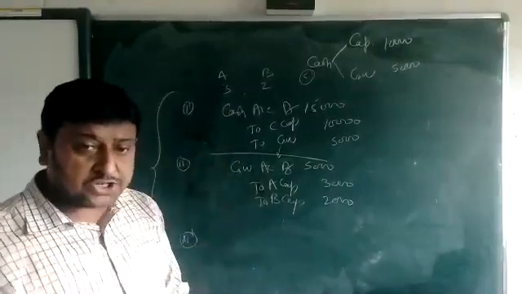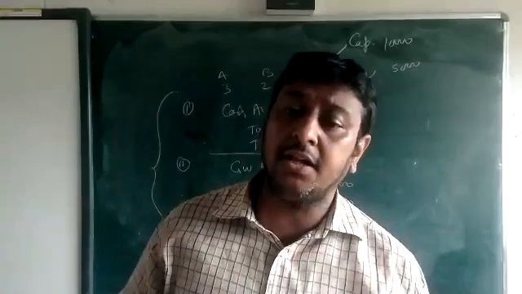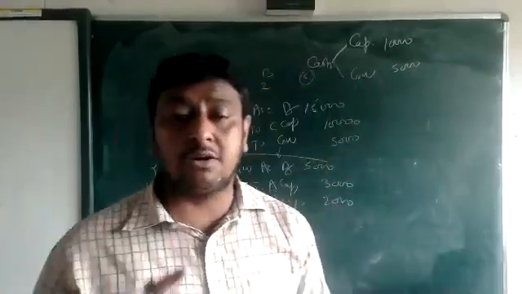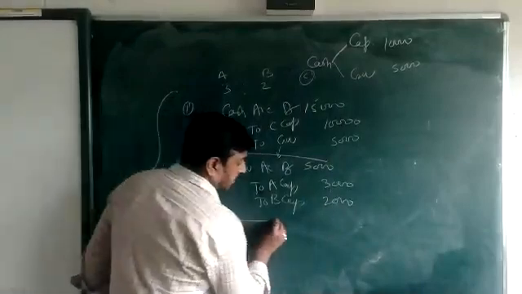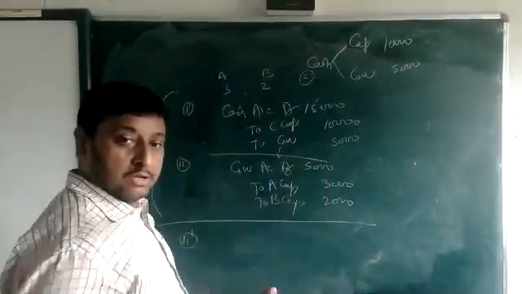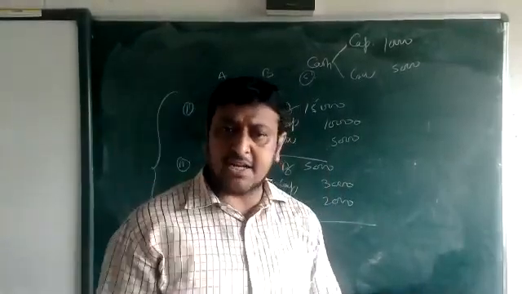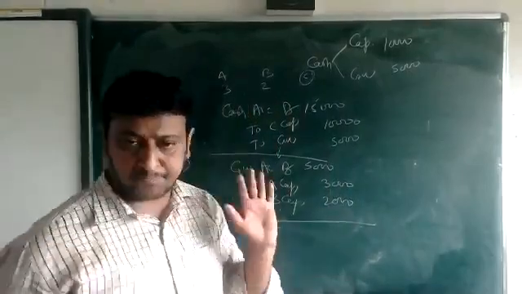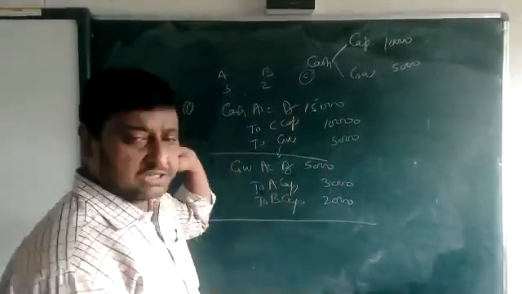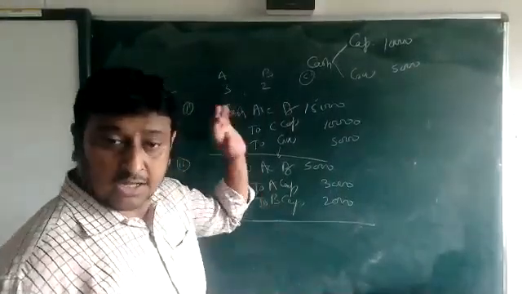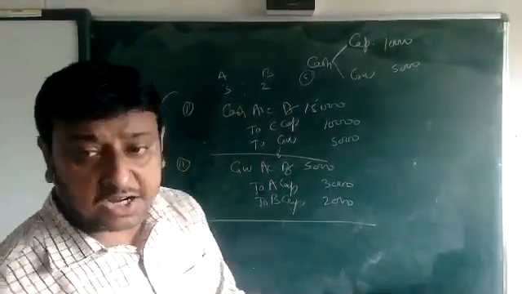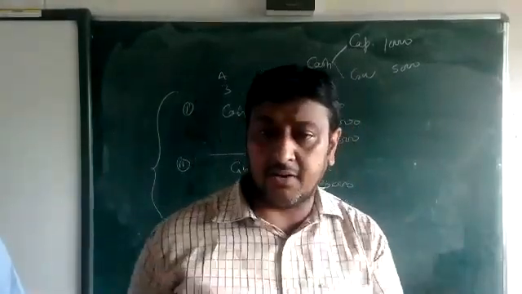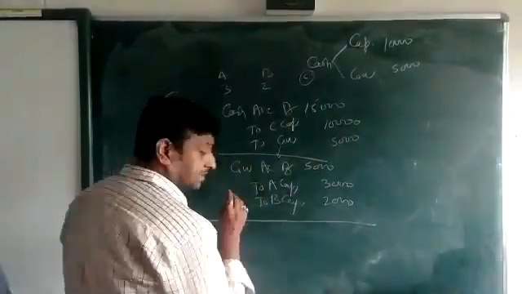Third, if the question says goodwill is withdrawn by the old partners, then we do this third entry. Otherwise, only two entries when partners enter the business.